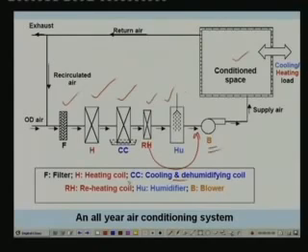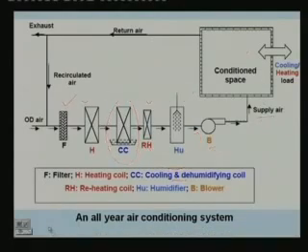So, in winter we require heating and humidification. So, in winter you do not have to run this cooling and dehumidification coil. So, this is not operational. The heating coil is on, the reheating coil is on, the humidifier is on. So, you can achieve heating and humidification, and you can get hot and humid air here during winter, right.